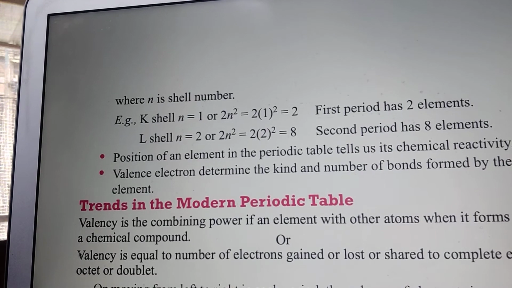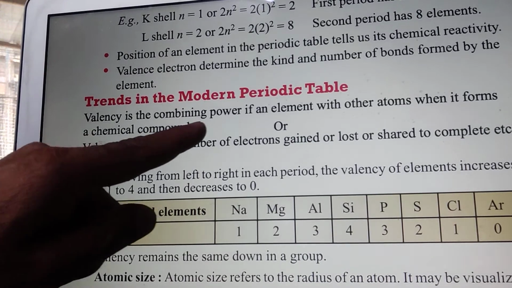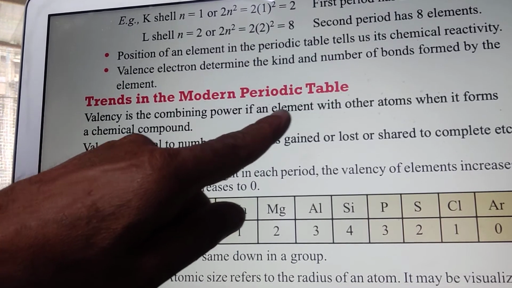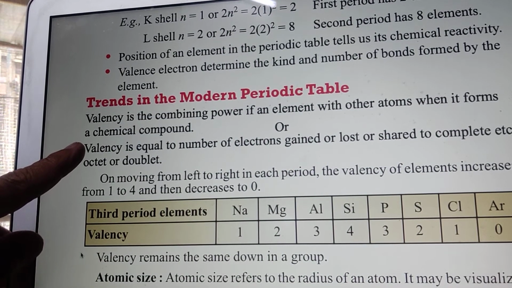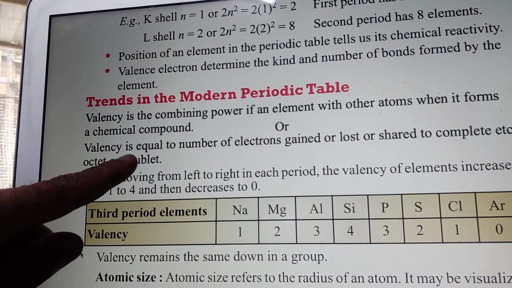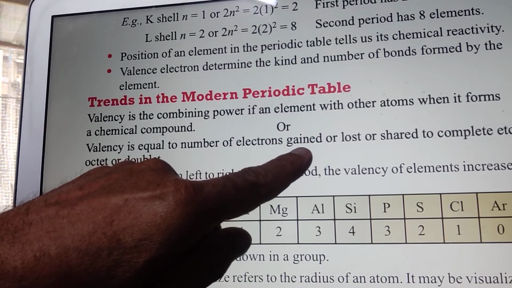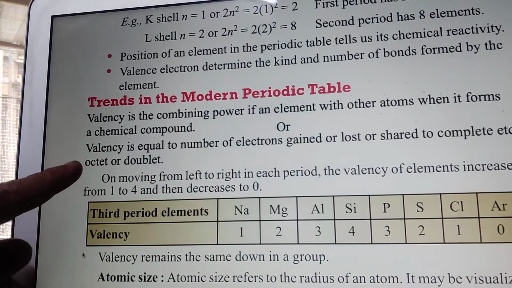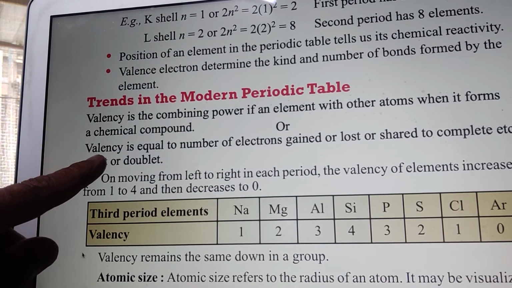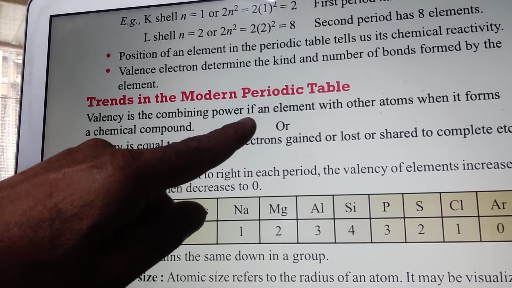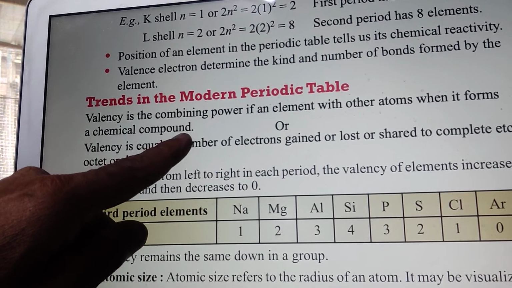Now we will see trends in the modern periodic table. Valency is the combining power of an element with other atoms when it forms a chemical compound.